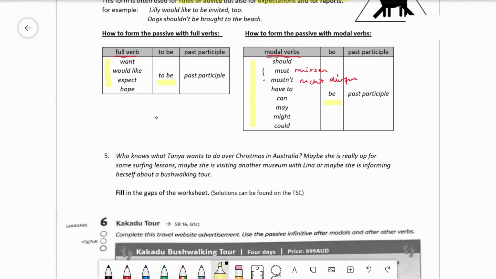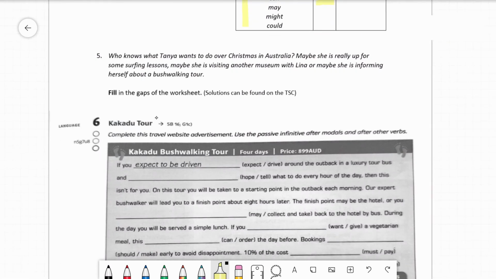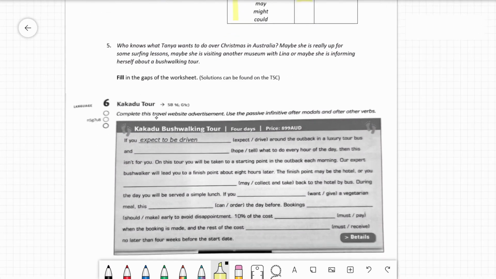So take a look down here. There you can find another exercise. And then there's also another one on the third page. Do these exercises on your own and compare them with the solutions on the TSC. After that, you should play a game of Jeopardy together with a partner as a revision of your station work knowledge. You can find all of the information on your handout.